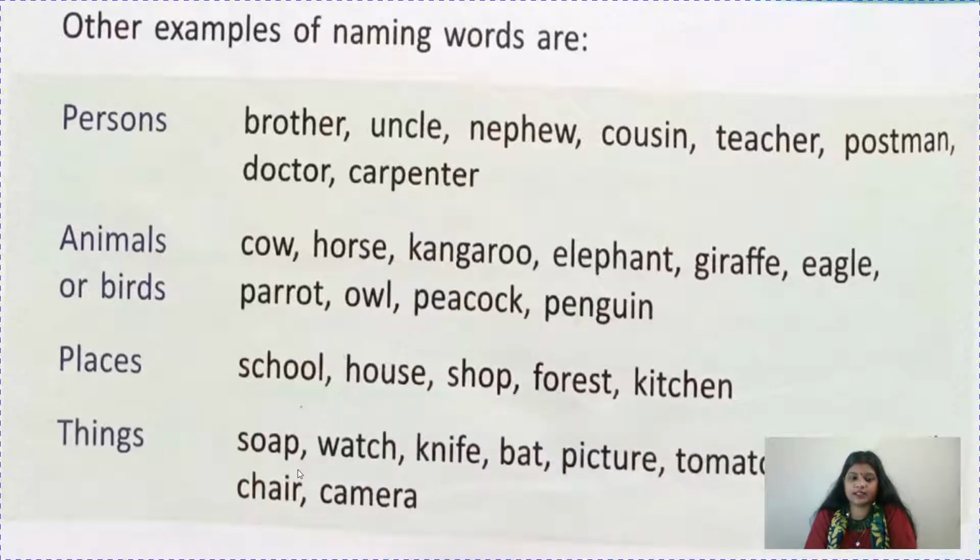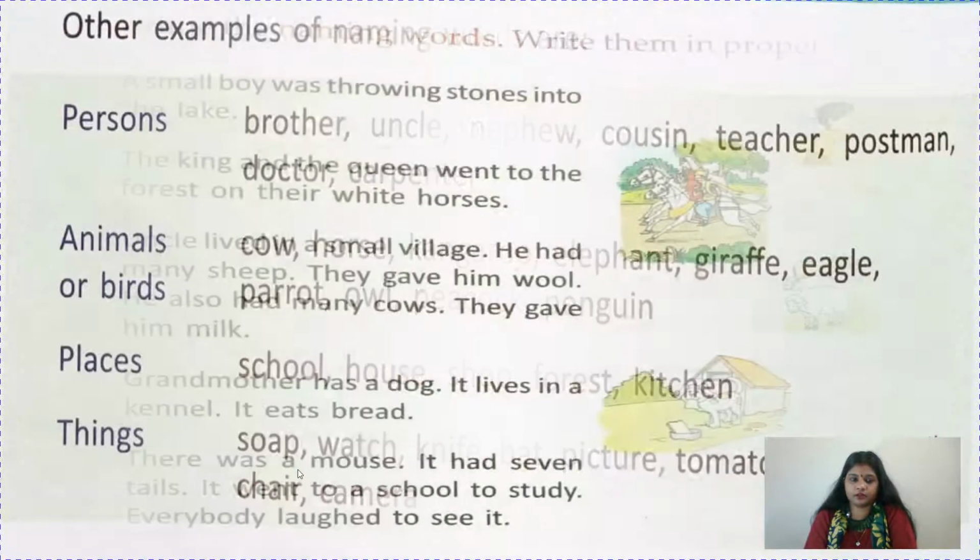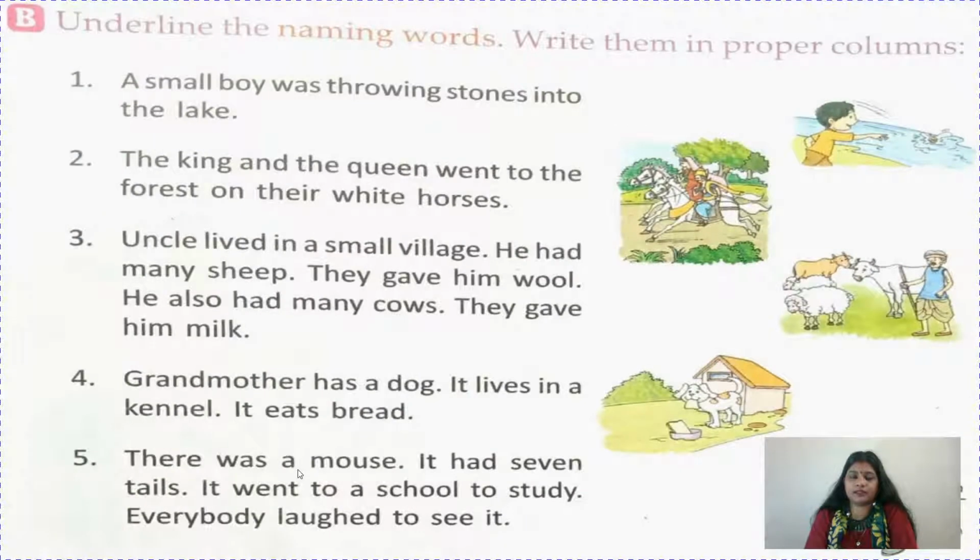The last one is things. Soap, watch, knife, bat, prop, picture, tomato, mango, milk, chair, camera. All these things will come under the category of thing. Okay. Now let us do the exercise, children.